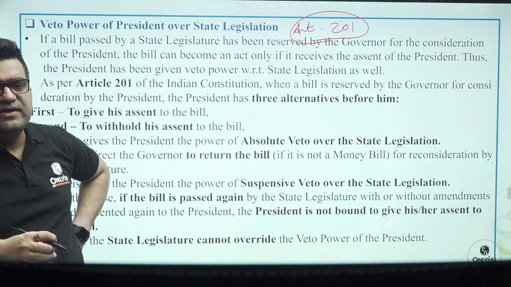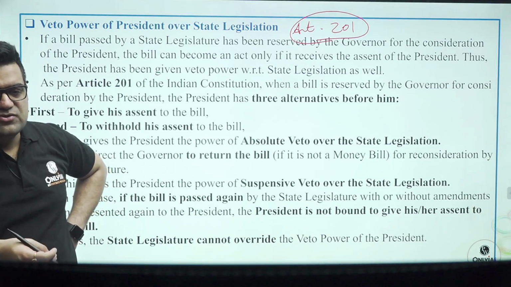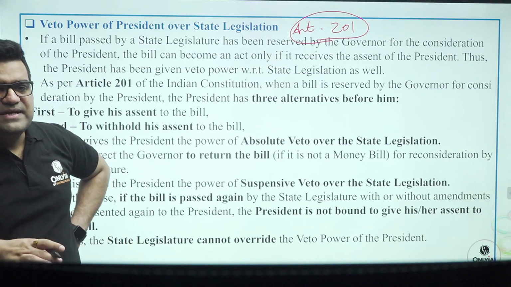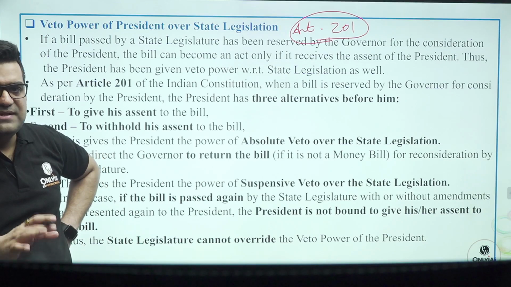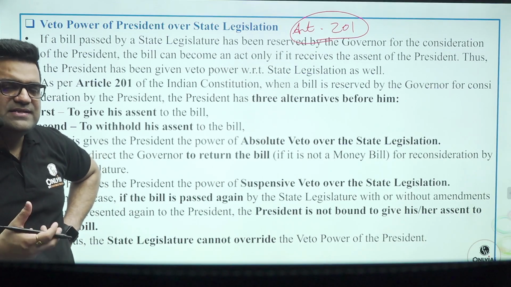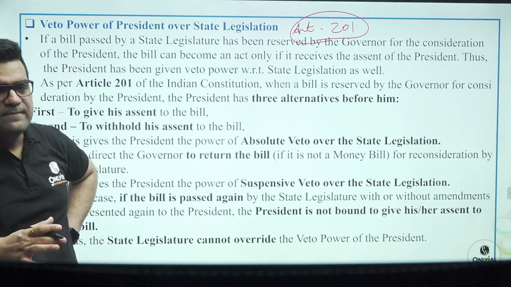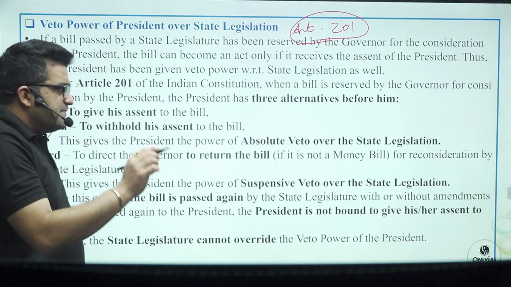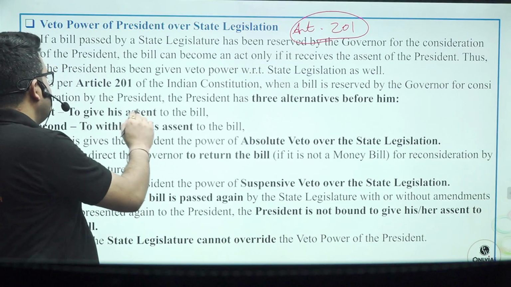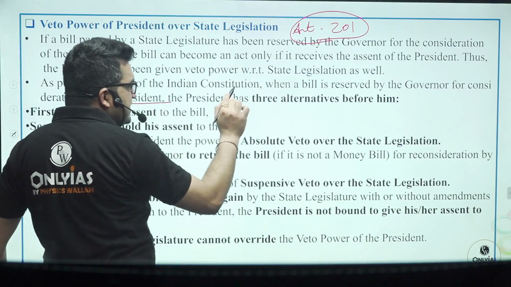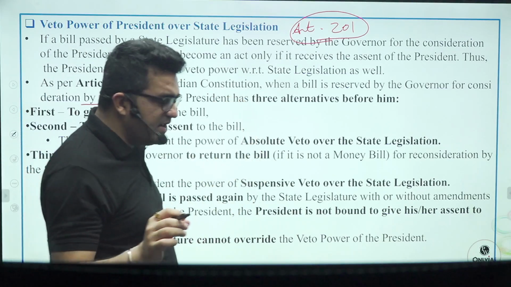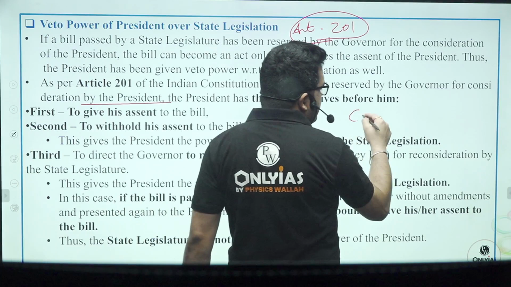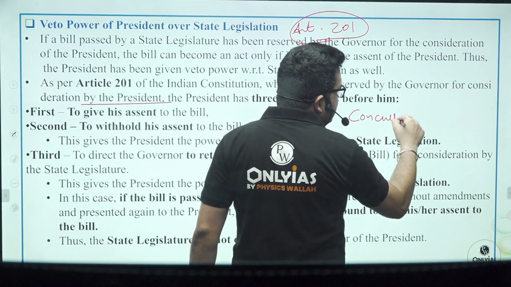All that the governor can do is to send the bill to the president. Thus the president has been given the veto power with respect to the state legislative assembly bills in this manner that he gets the complete control over the bill. Now, it is mandatory for the governor to reserve the bill for the consideration of the president if the bill is having any clash with the bill already passed by the parliament on the concurrent matters.